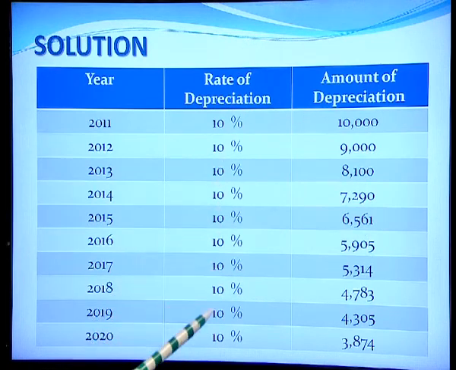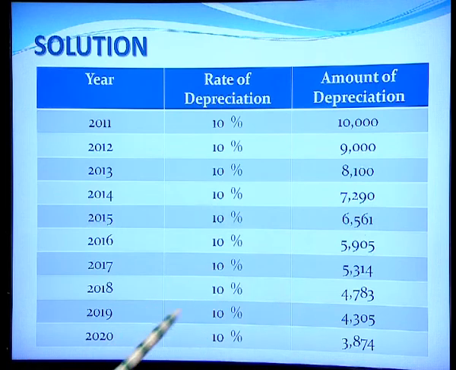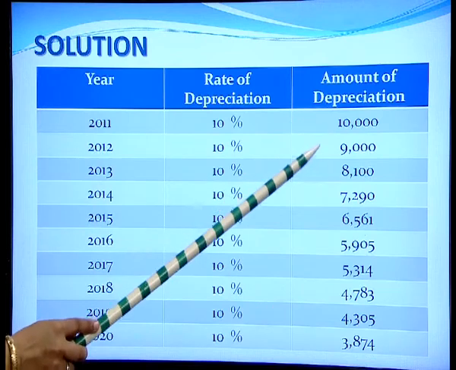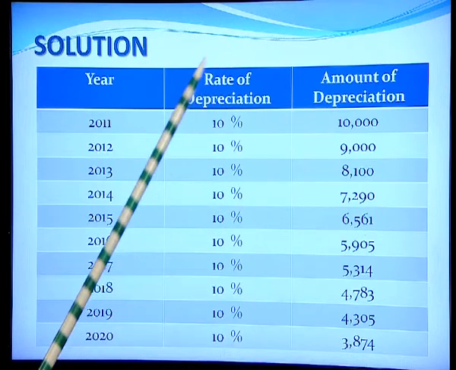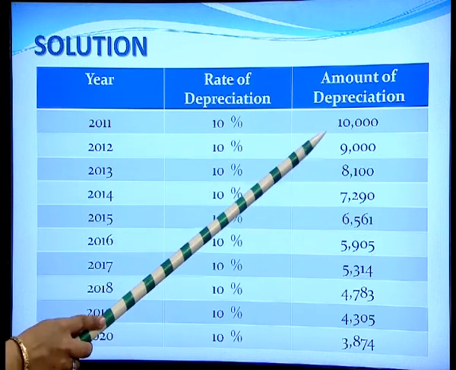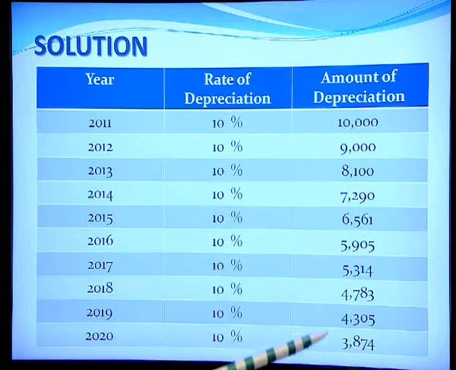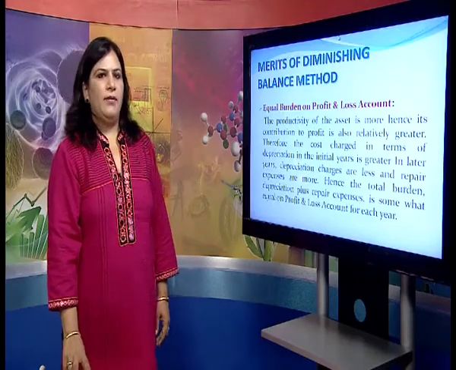So, likewise we shall compute the amount of depreciation up till 2020, and as you can observe, the amount of depreciation keeps on diminishing year after year, whereas in the case of straight line method, this amount of depreciation was constant at 10,000 for all the 10 years. So, this is how the amount of depreciation is calculated under the written down value method.